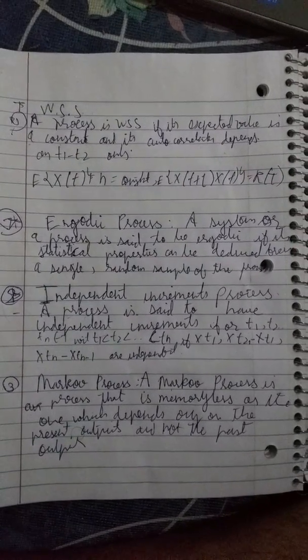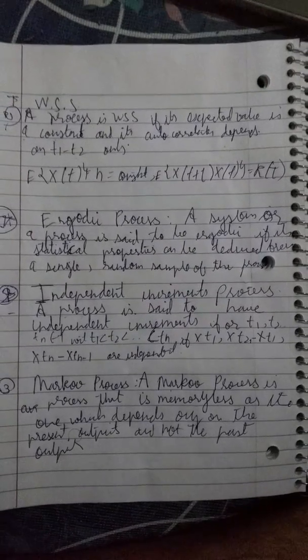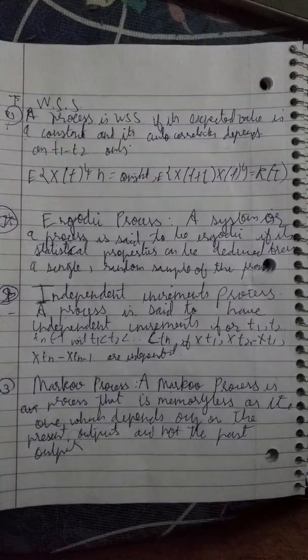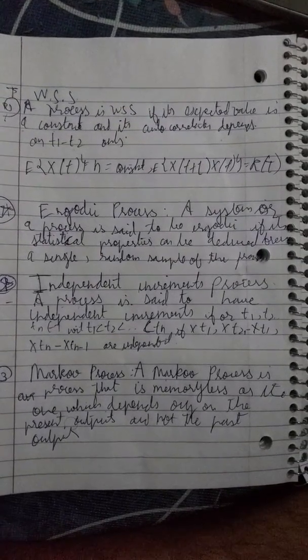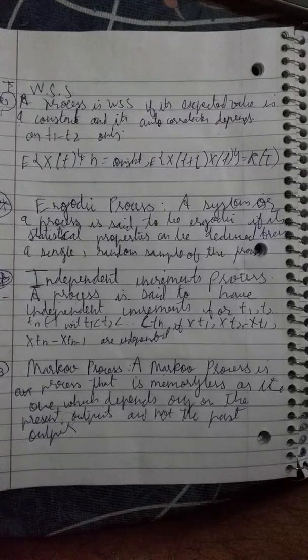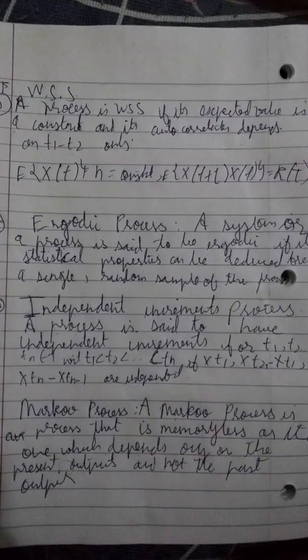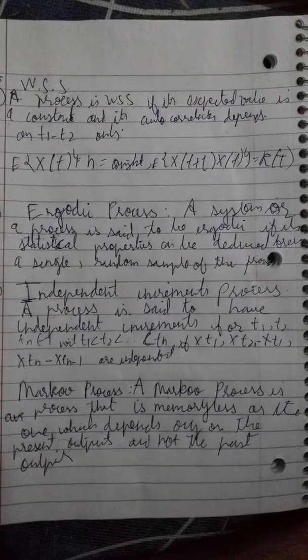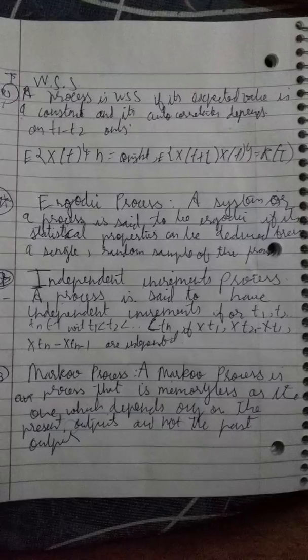A process is said to be a WSS if the expected value is a constant and its autocorrelation depends only on the difference between the two time intervals, that is t1 minus t2, and it is given by the following equation. The equation is right here. R(t1, t2) is given by R(t1 - t2).